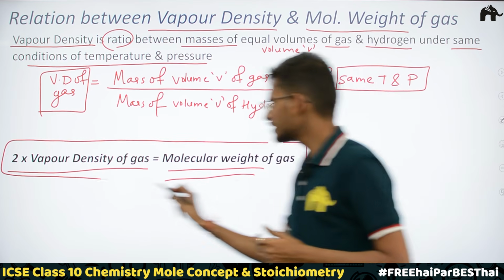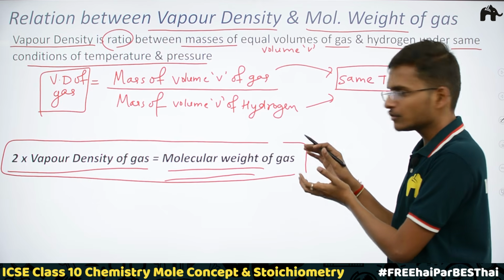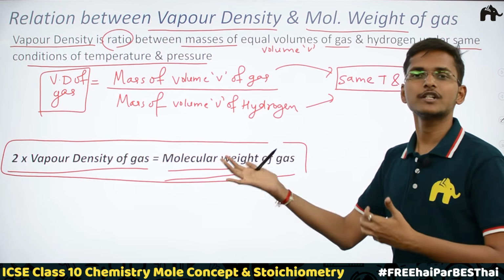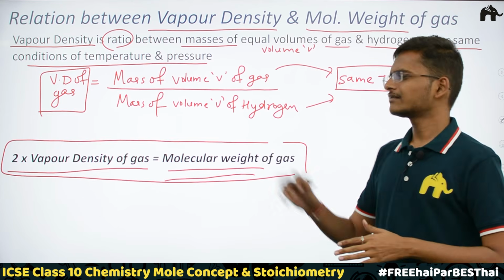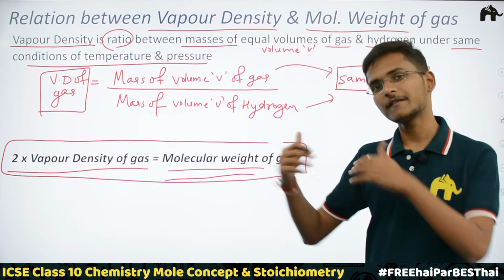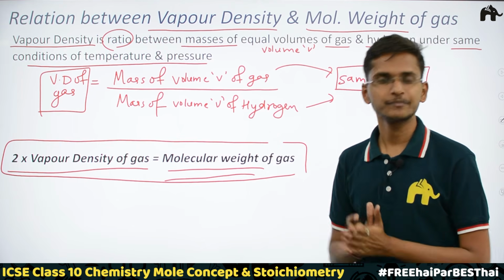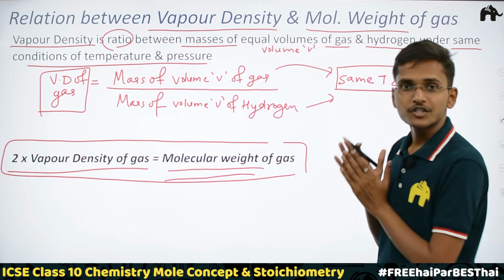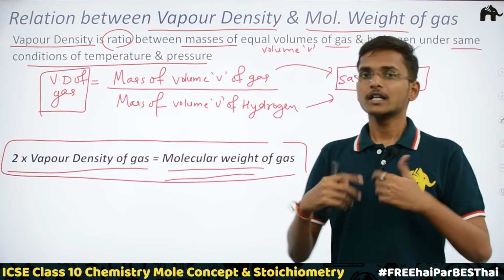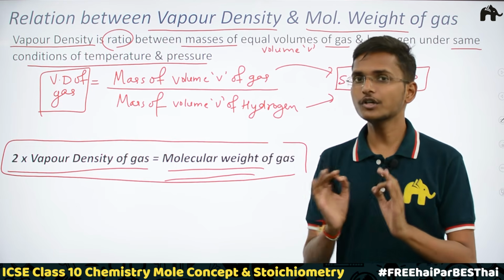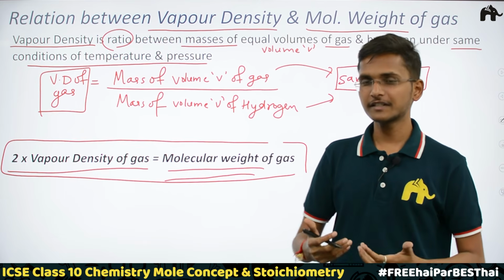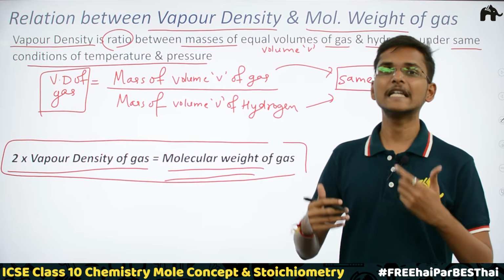Now no need to study the derivation for this formula, how this formula came into existence, because it is not in our syllabus. It is based on Avogadro's law, and we haven't studied Avogadro's law because it is also deleted from our syllabus. So for now this is the relationship. You have to remember it because we are going to use it when we find the molecular formula. So be patient, because we are going to see that concept in the next video.